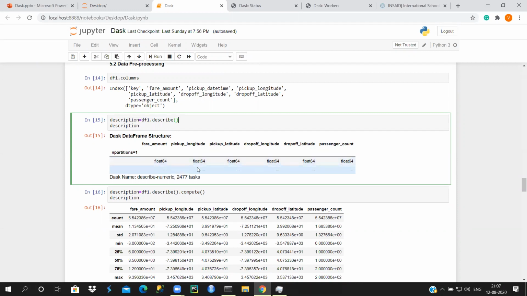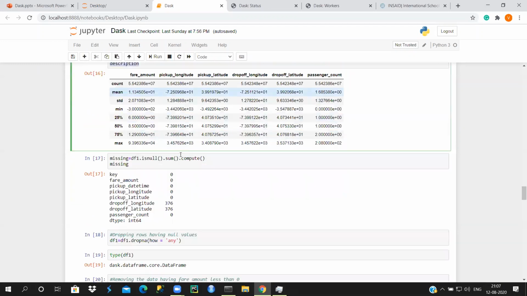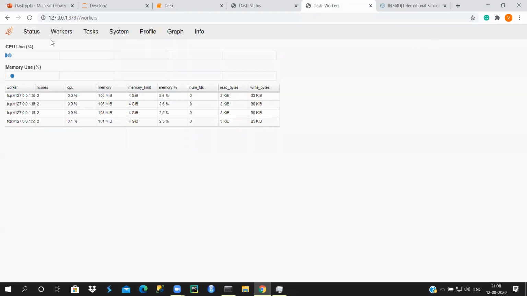If you run this code, you're not going to get any output the way we get in normal Python. Only when you do description = df1.describe().compute() do you get the entire output of the description. Here it's going to do the computation, as you can see. Whatever computations you're doing, it's going to show up here.